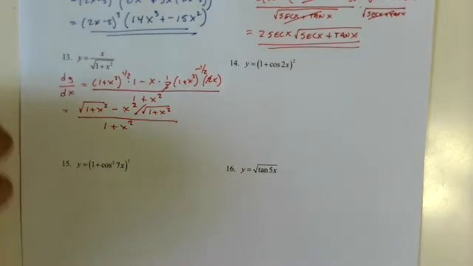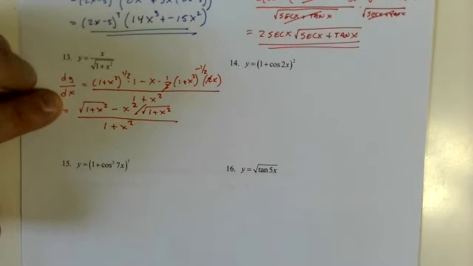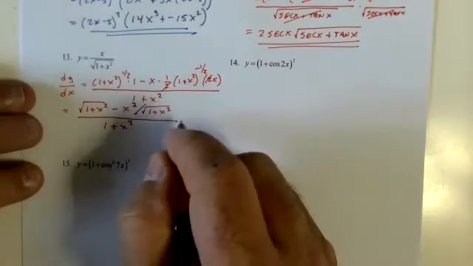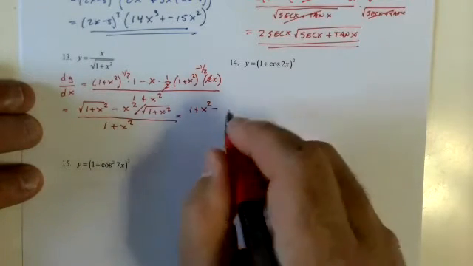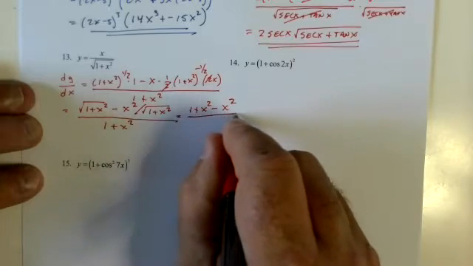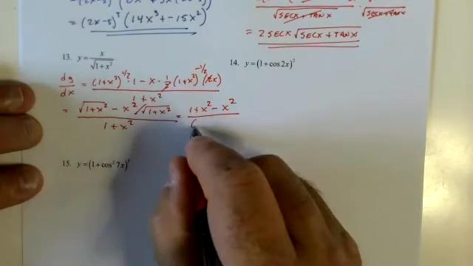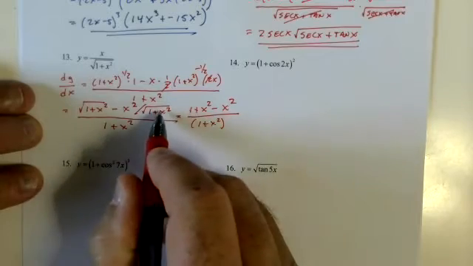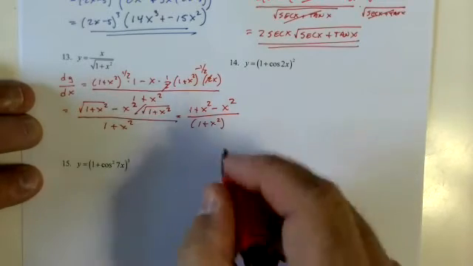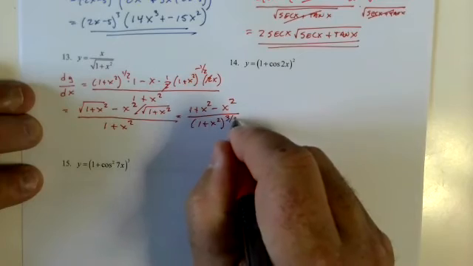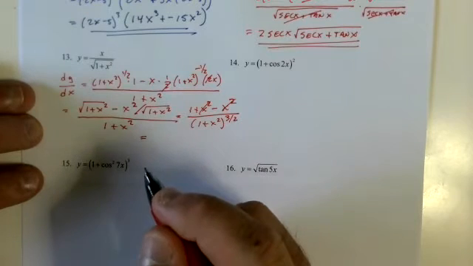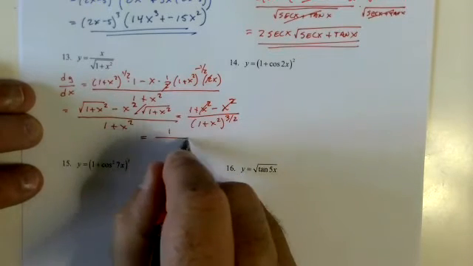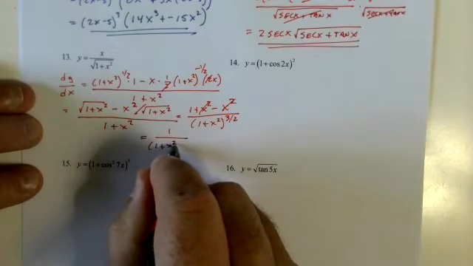Now if I multiply the one on the left by square root of 1 plus x squared over square root of 1 plus x squared, I get 1 plus x squared minus x squared over 1 plus x squared. That's going to be that and that to the 3/2. So yeah, equals 1 over 1 plus x squared to the 3/2.